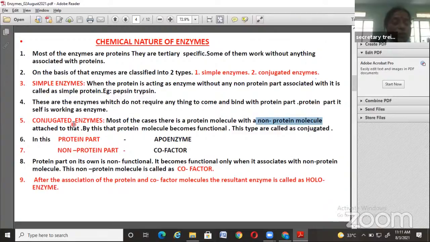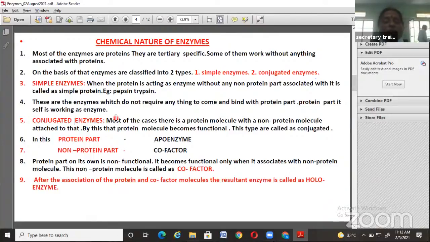So try to differentiate simple and conjugated enzymes. In simple enzymes, only the protein molecule plays the role of enzyme without the association of a non-protein part. Whereas in conjugated enzymes, along with the protein molecule, there should definitely be a non-protein molecule, and by that association the enzyme becomes activated and functional.